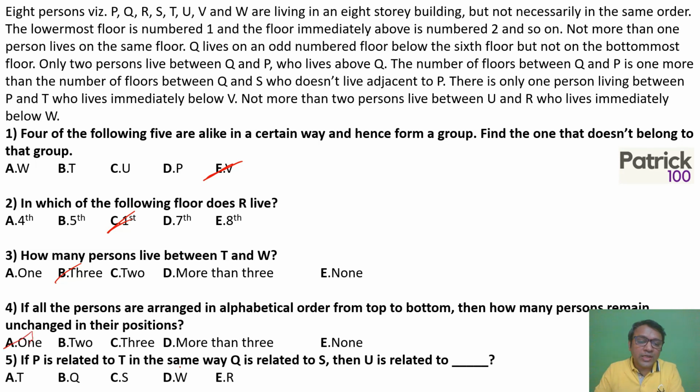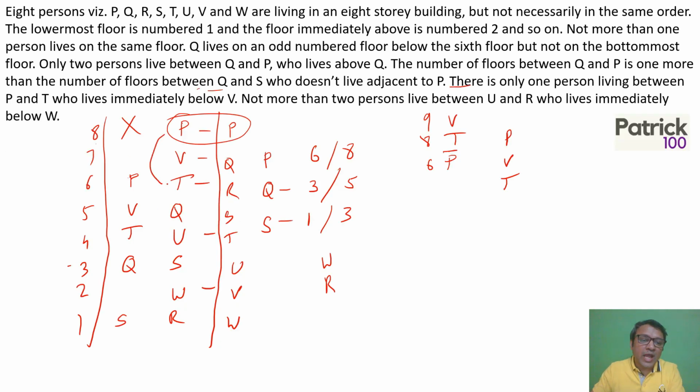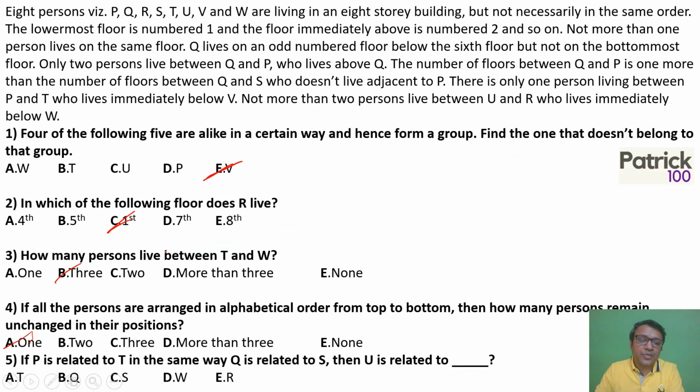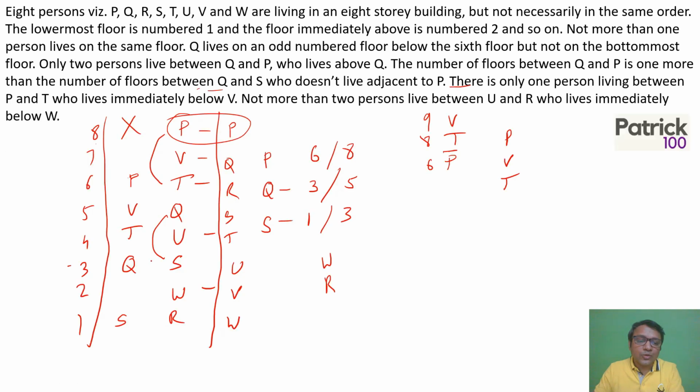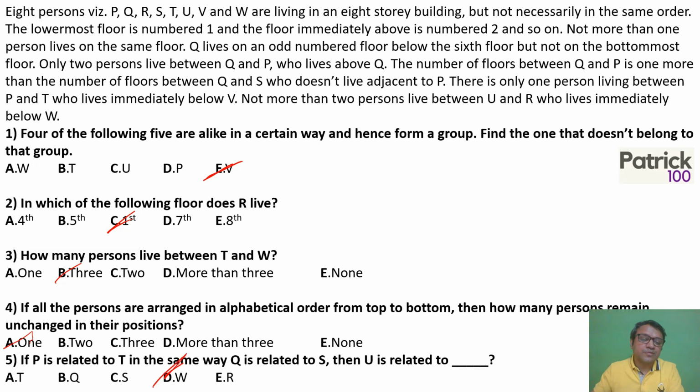If P is related to T in the same way as Q is related to S, then U is related to what? P and T have 1 gap, Q and S have 1 gap. So if you look at U, with 1 gap it will be W. So the answer will be option D.